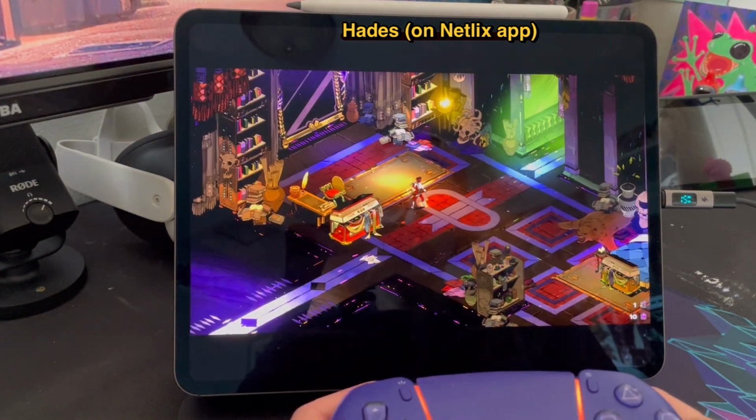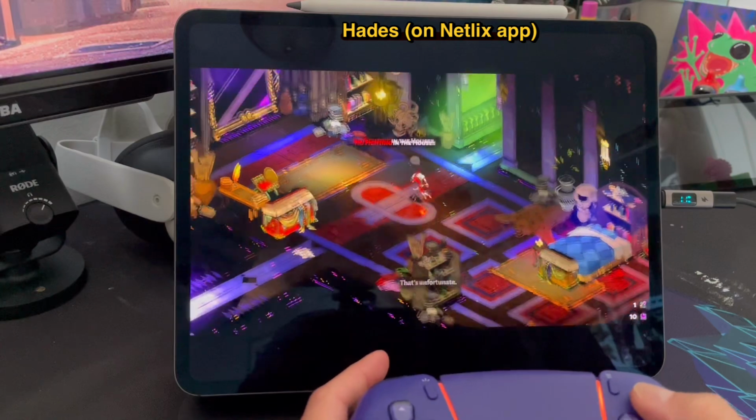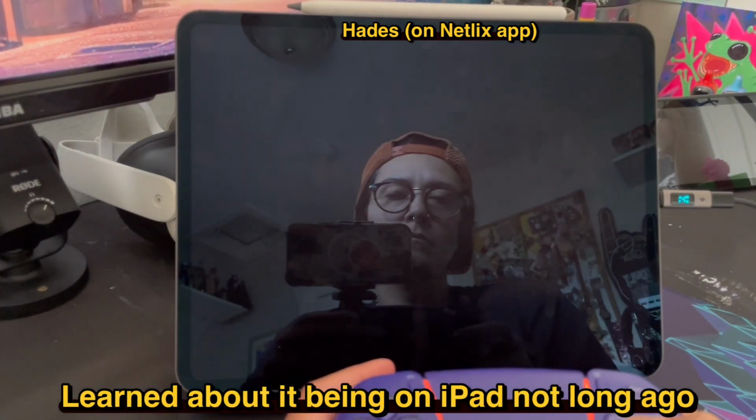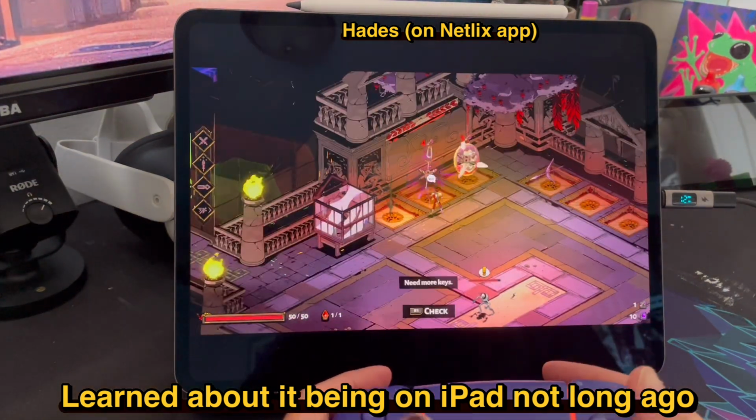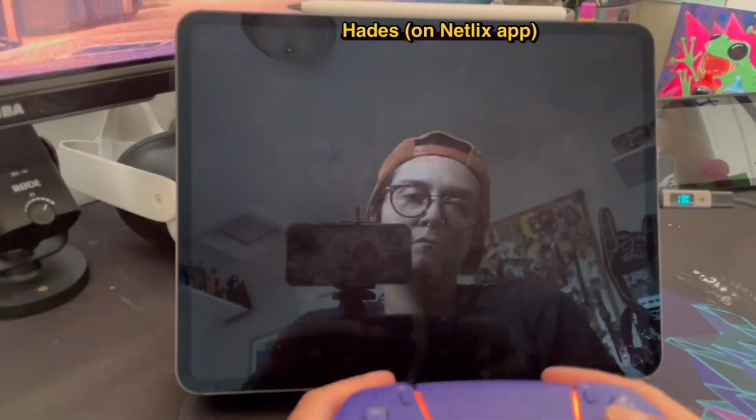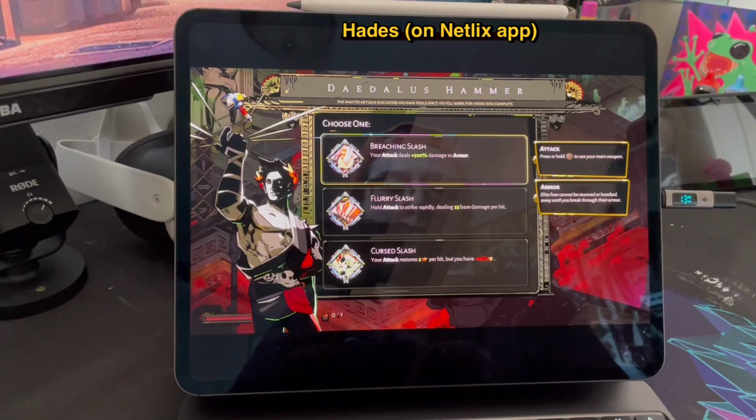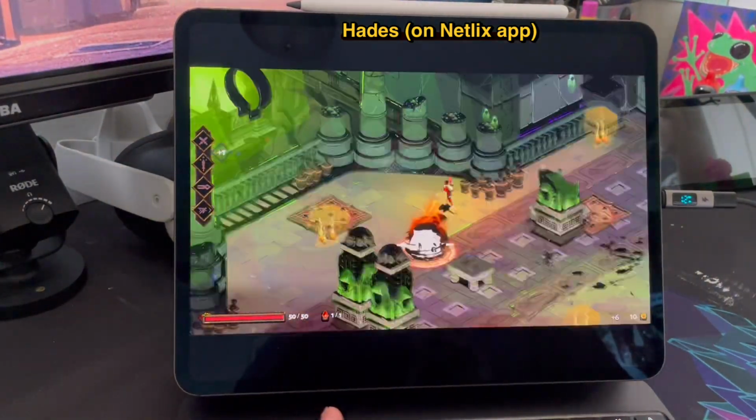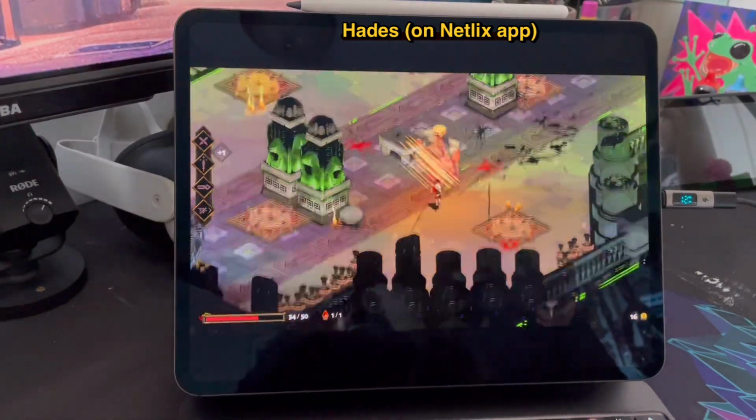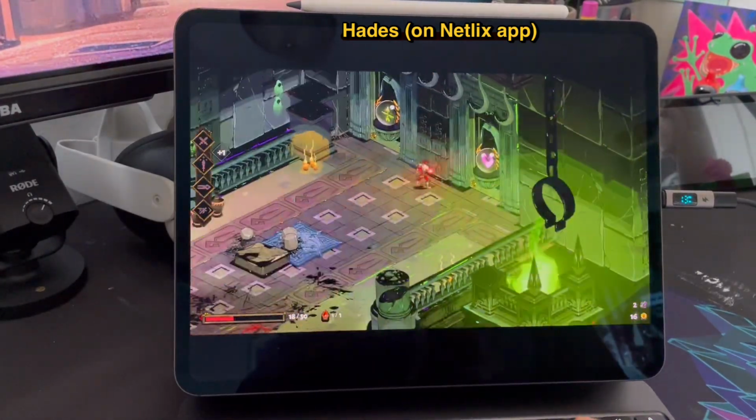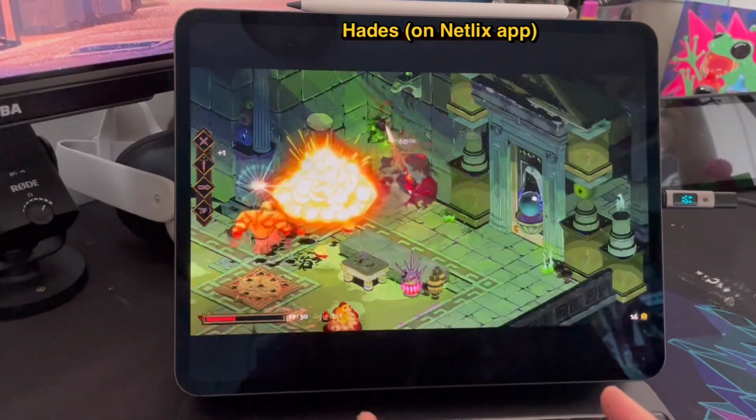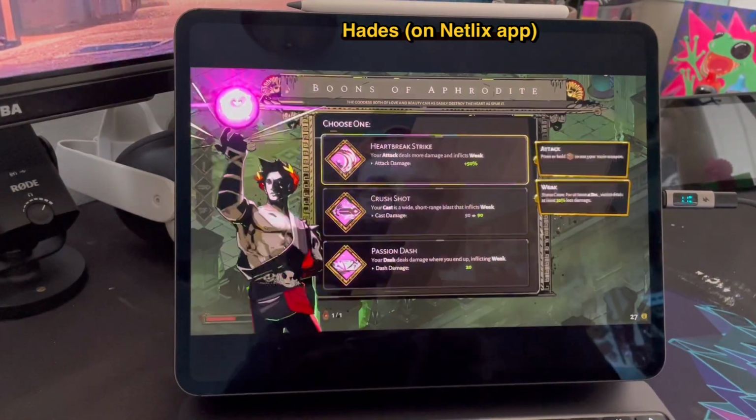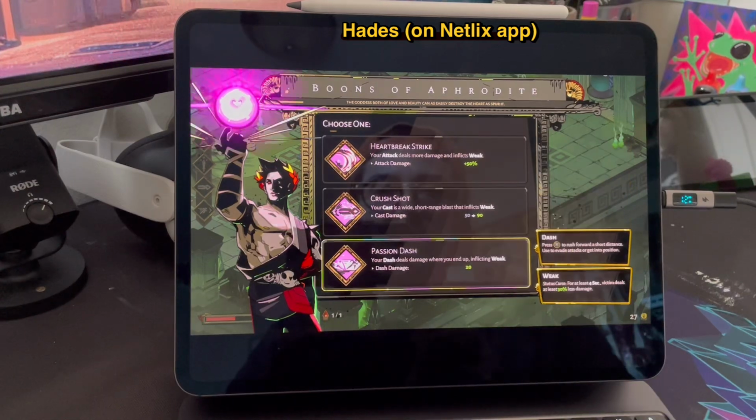Hades is great. I actually have barely played it on the iPad because I learned about it not too long ago. But I have it on the Switch and it's great, and it's the exact same game. And if you haven't yet, I would check out Netflix, the app, because they have a lot of good games on there. This being one of them, Cozy Grove. There's more that I'll show in a minute. And they're always adding. They have so many good games, honestly.